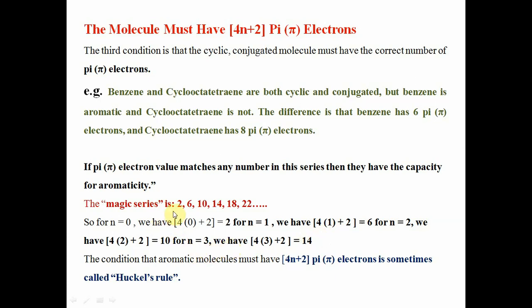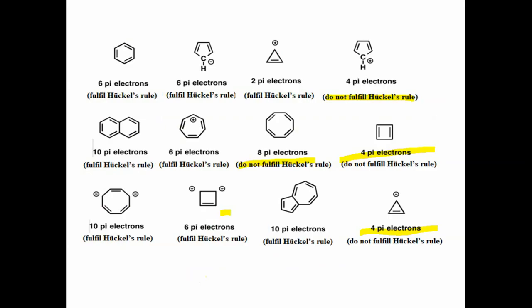This is the magic series 2, 6, 10, 14, 18, 22, and if the pi electron value matches a value in this magic series, then the compound will be aromatic. The condition that an aromatic molecule must have 4n plus 2 pi electrons is sometimes also called Huckel's rule. Okay, Huckel's rule is also called 4n plus 2 pi electrons.